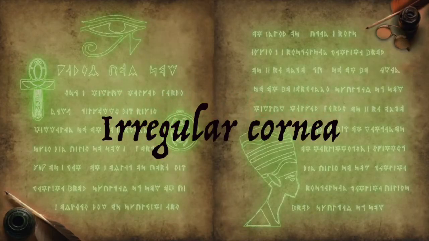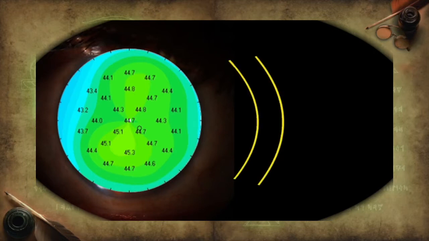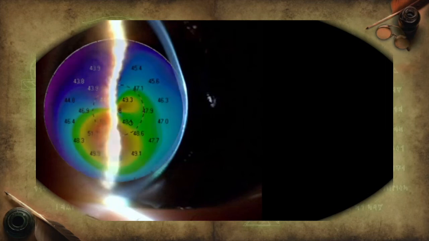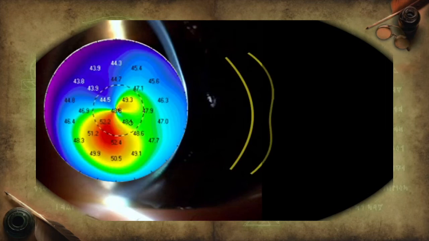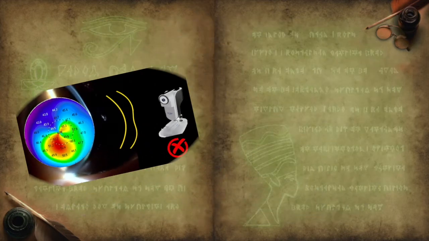The next scenario is of irregular cornea. A regular cornea is characterized by its keratometric value, which is usually calculated from the anterior curvature of the central cornea. However, in an irregular cornea, the anterior to posterior corneal curvature ratio is altered, and therefore the effective corneal power cannot be predicted.